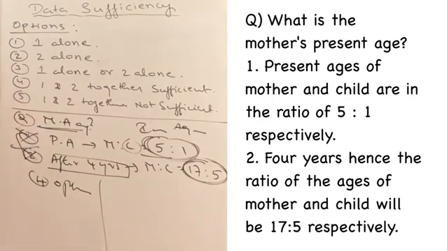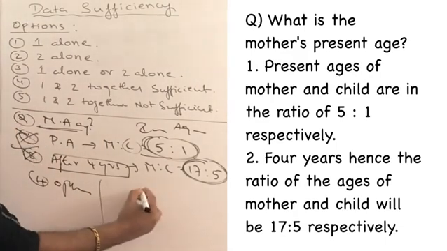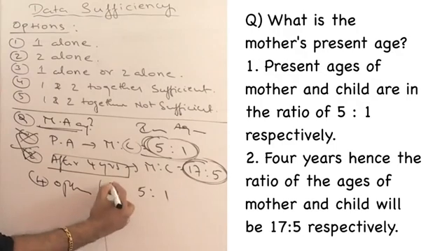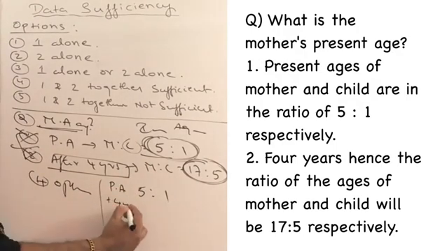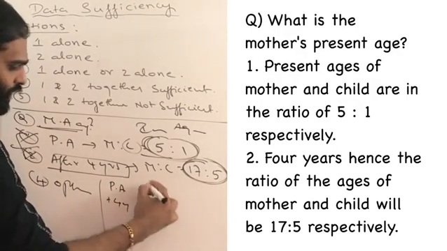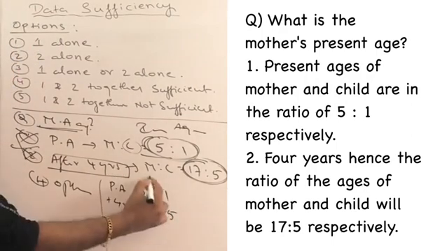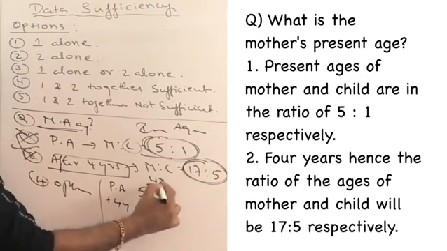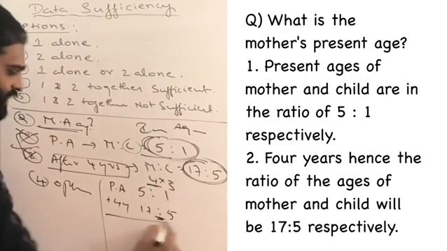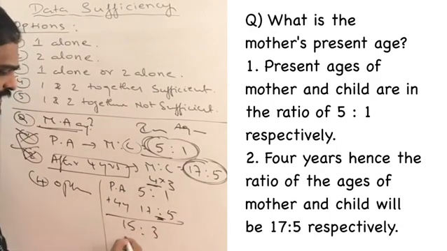You need not answer this question in the examination, but if you have to answer, we all discussed that it is 5:1, that is present ratio, and after 4 years it is 17:5. We wanted to make this difference equal. Here it is 4 and here it is 12. So, make this 12, so you have to multiply with 3. Then you will get it as 15:3. This is 17:5. The difference is 2 parts.